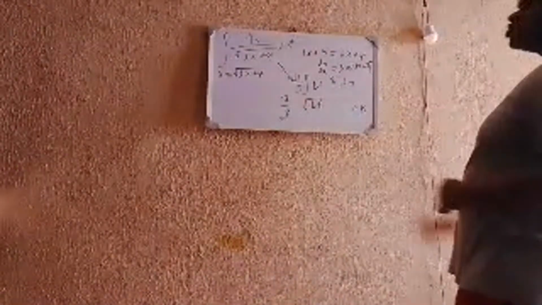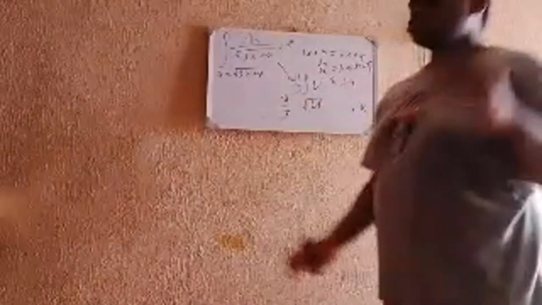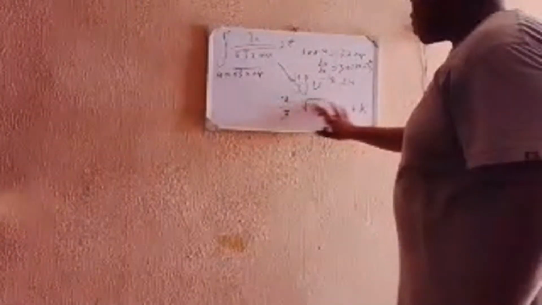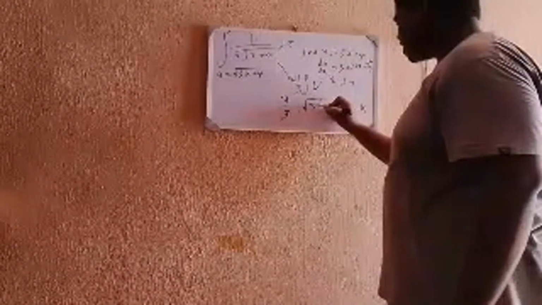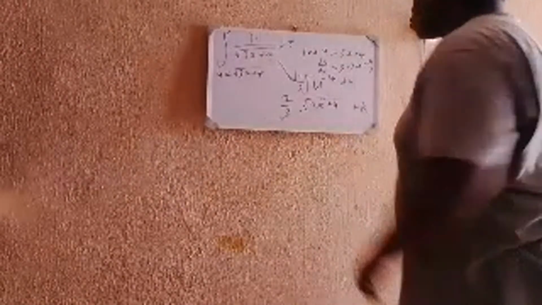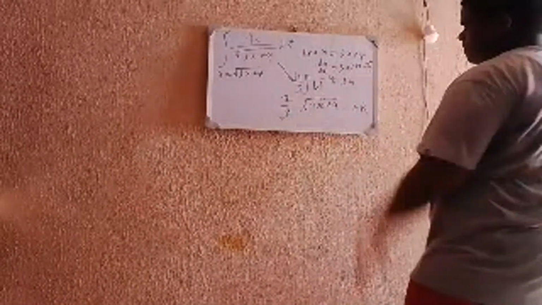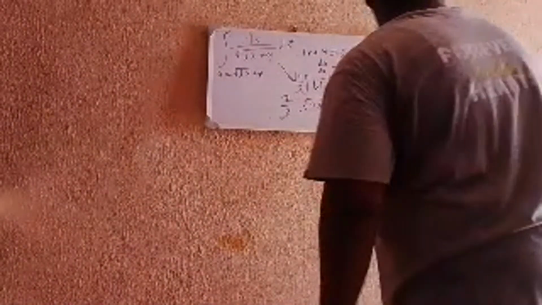But don't forget that our answer is not supposed to be given in terms of u. Once you substitute the first one, you have to substitute back again. So you have u cleaned out, and you are going to put back that 3x plus 4. So the solution to this question is going to be 2/3 times root of 3x plus 4 plus your integral constant.